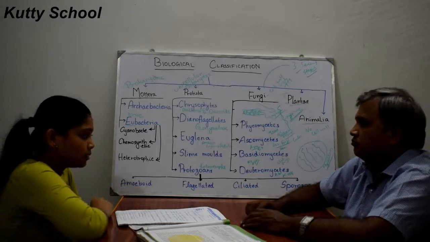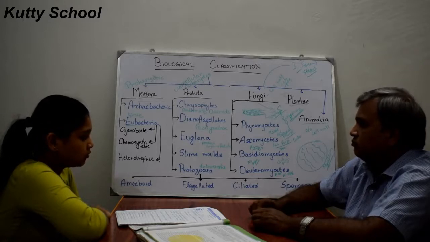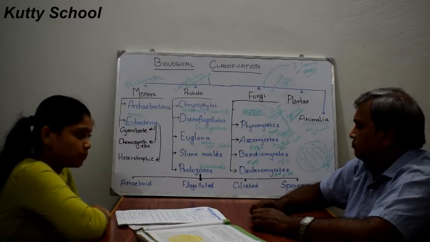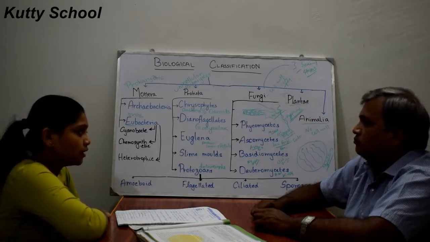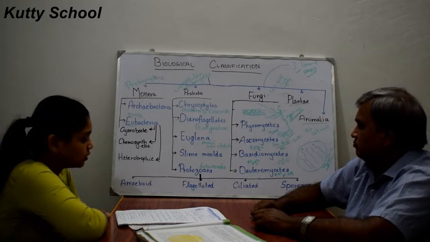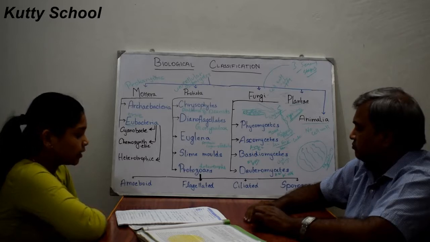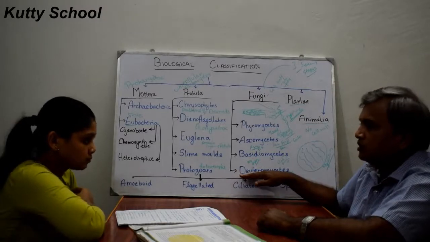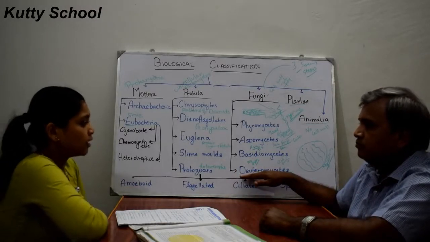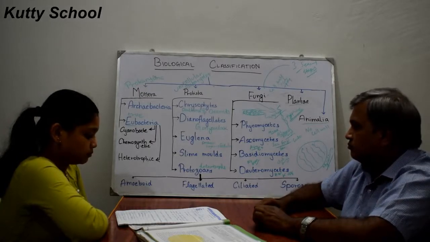And the mycelium is septate and branched, and some of the deuteromycetes are saprophytes or parasites. And a large number of deuteromycetes are decomposers of litter, like decomposers of leaves and twigs. So examples of deuteromycetes are Alternaria, Colletotrichum, and Trichoderma.